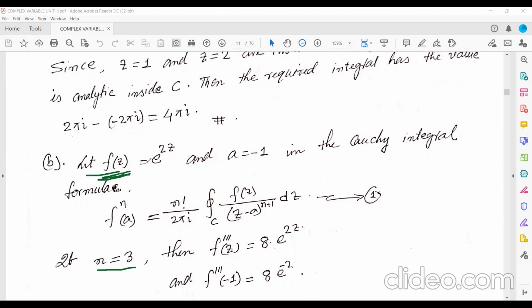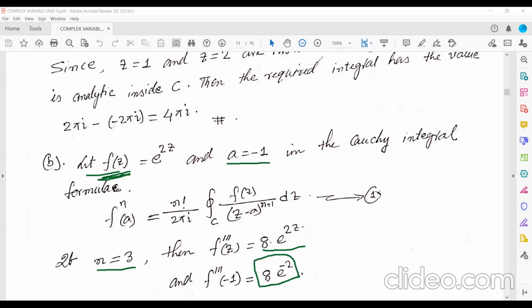The first order derivative is what? 2 e to the power 2z. Second order is 2 into 2, that means 4 e to the power 2z. And then the third derivative will be 4 into 2 e to the power 2z, that means 8 e to the power 2z. Now, what is the value of a? a is equal to minus 1. That means the third order derivative of f at z equal to minus 1, so f triple dash of minus 1 equals 8 e to the power minus 2. So we have got this value.